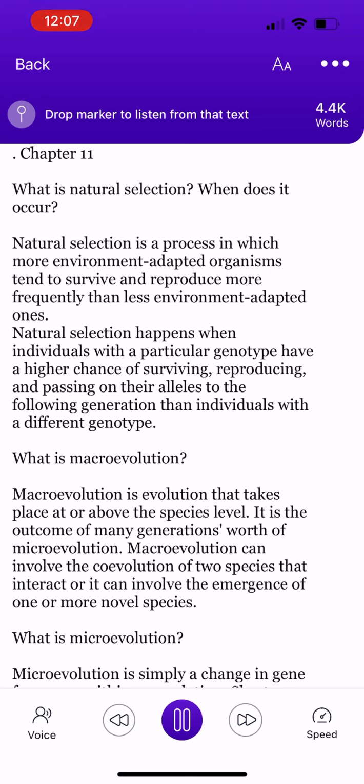Chapter 12. What is phylogeny? A phylogenetic tree, also called the phylogeny, is a diagram that shows the evolutionary branches from which various species, organisms, or genes have descended from one another.